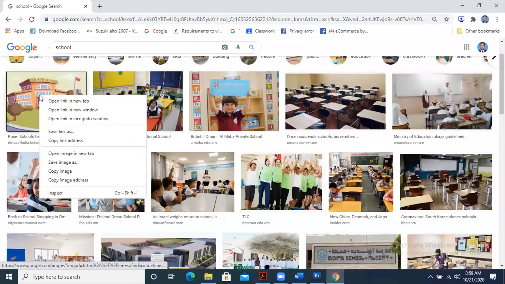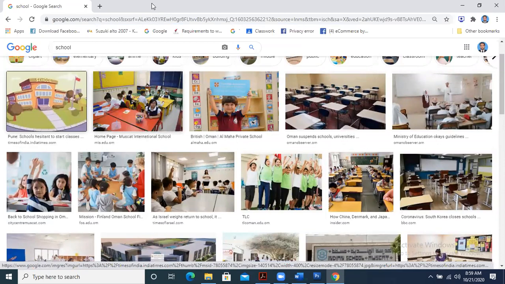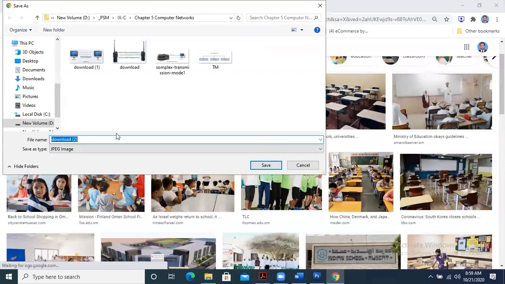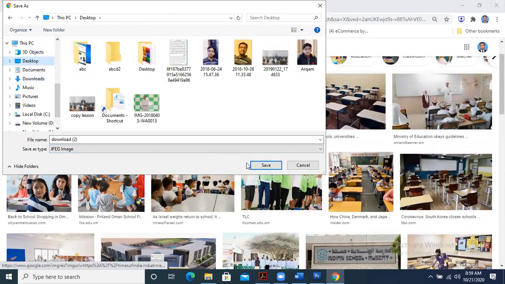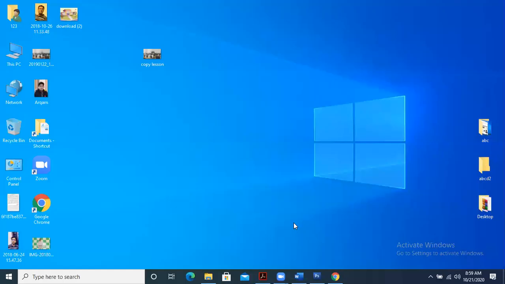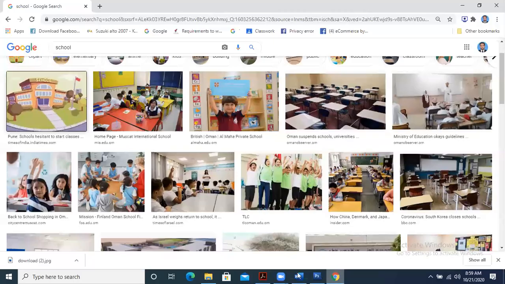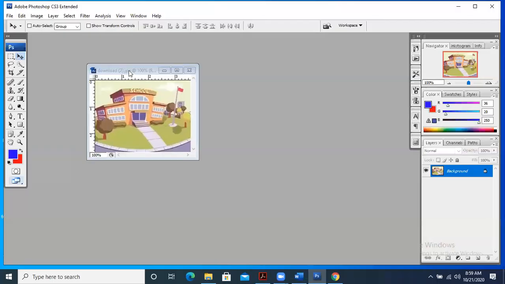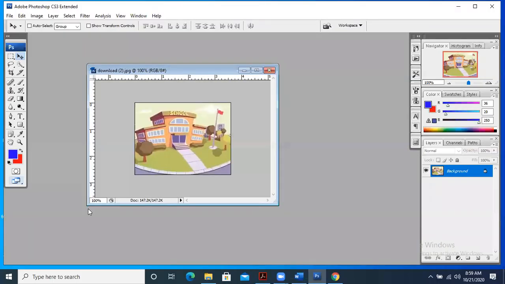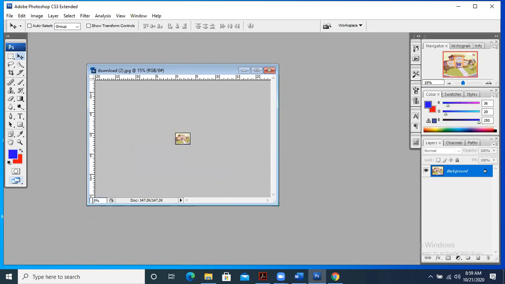Let's suppose I am taking one picture from here and saving it on my desktop. Now I am opening this picture. Now this is the image, and the image size is small, so let me convert it to 150%.